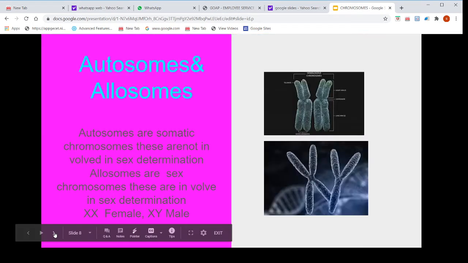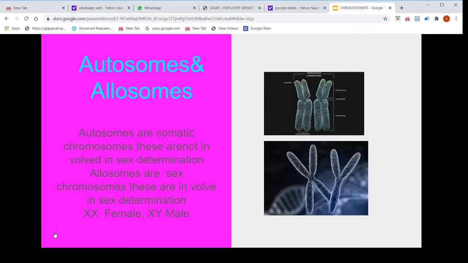So, autosomes and allosomes. Regarding variations in chromosomes, mainly the chromosomes are of two types, autosomes and allosomes. Autosomes are somatic chromosomes. These are not involved in sex determination. Allosomes are sex chromosomes. These are involved in sex determination. We mainly denote the allosomes as XX and XY. XX denotes female and XY denotes male.